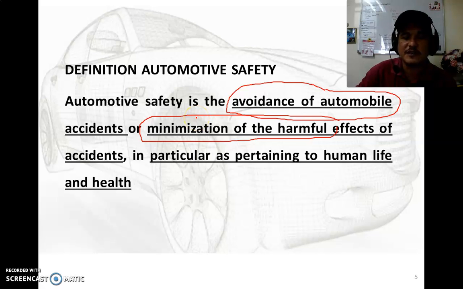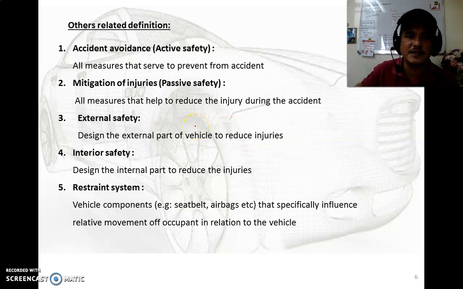Okay, and this is the definition of automotive safety. Automotive safety talks about accident avoidance, which is active safety, and minimization of the harmful effect of the accident, which is passive safety. Another definition: accident avoidance, active safety, is all measures that serve to prevent injury. Mitigation of injury, passive safety, is all measures that help reduce injury during the accident. Okay, this is passive safety.